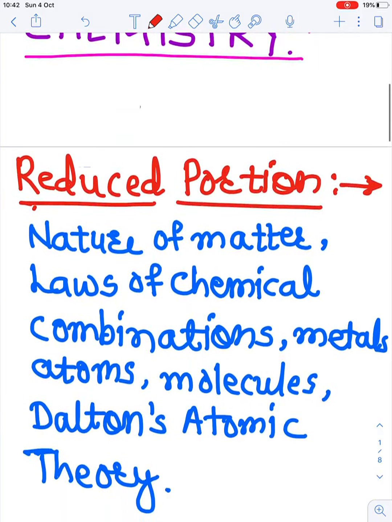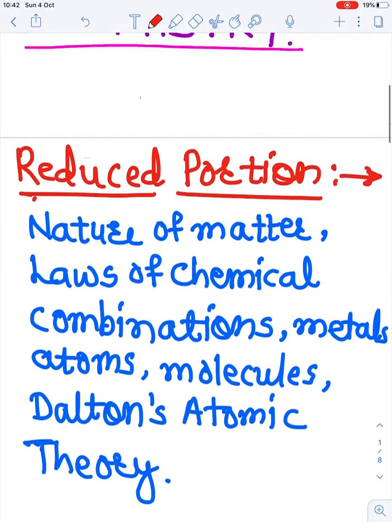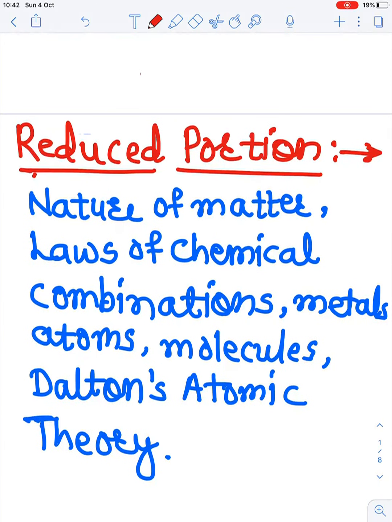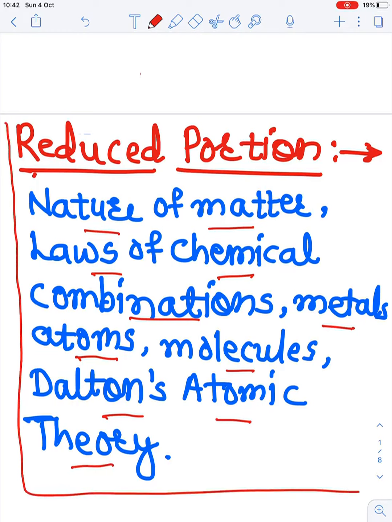Now one thing I am going to tell you, that some portion of this chapter is reduced. It is because of the pandemic situation. Some portion is reduced, and that is the nature of matter, laws of chemical combinations, atoms, molecules, and Dalton's atomic theory. This portion is reduced.